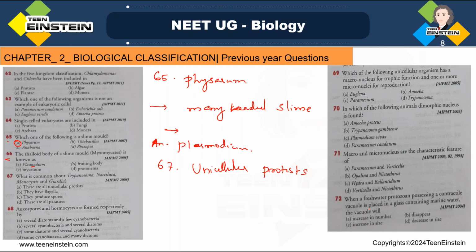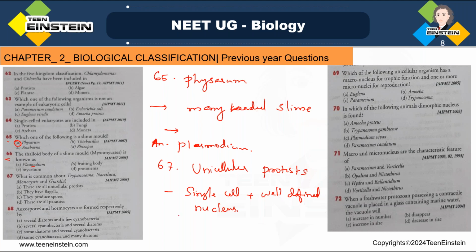That means they are all single celled and they have a well defined nucleus. Single cell plus well defined nucleus. Okay, they are single celled and they have a well defined nucleus.